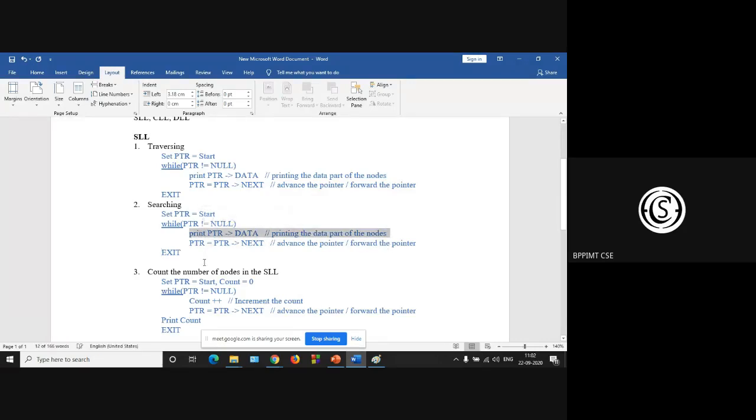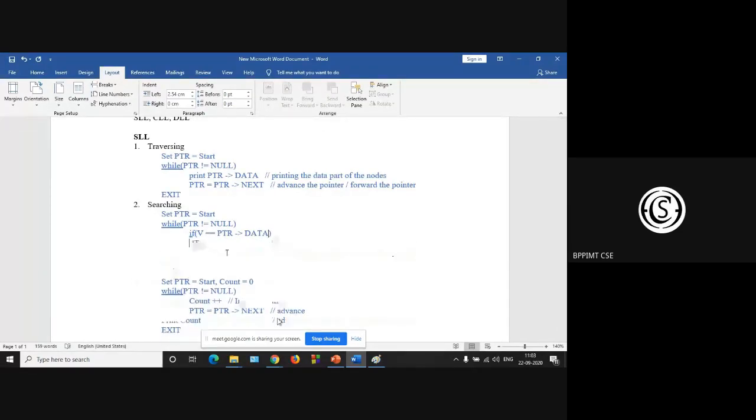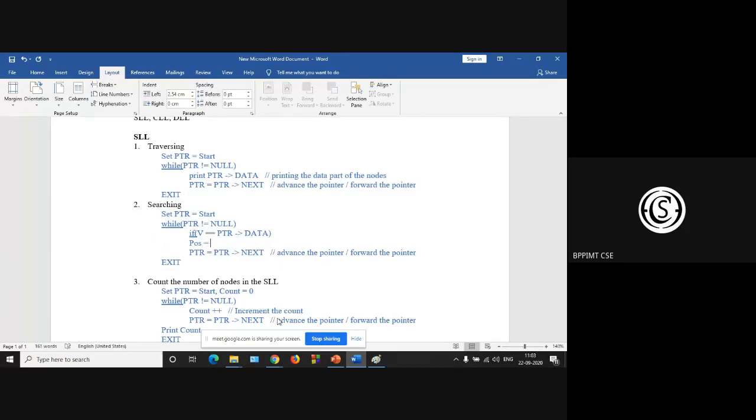And inside the while loop, there will be: if your value v equals ptr data, then let position be a variable. So we just write POS is ptr.